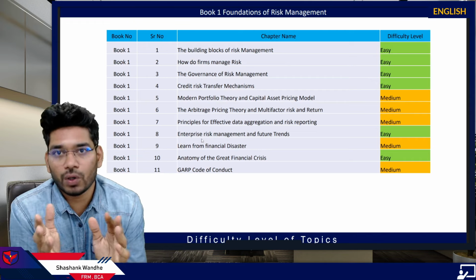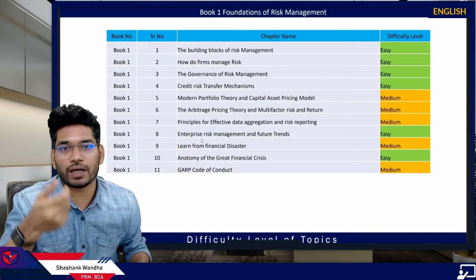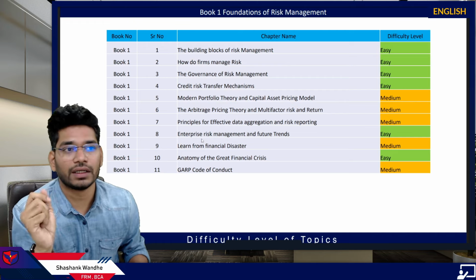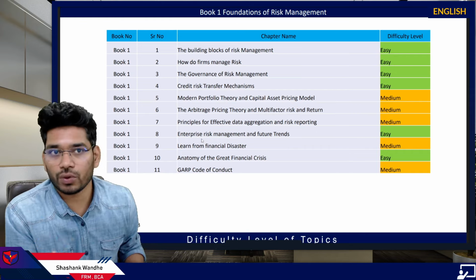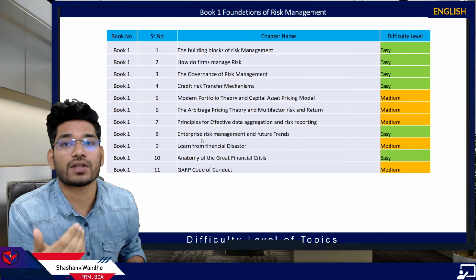If you consider book 1, generally if you are a student doing self-study, you will get books 1, 2, 3, 4. Book 1 is Foundations of Risk Management, then Quantitative Analysis and so on. Now the natural feeling is, let's start with book 1, and in the beginning of book 1 we have a lot of theory topics, so generally students prefer starting with book 1.